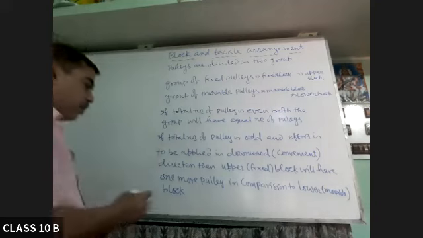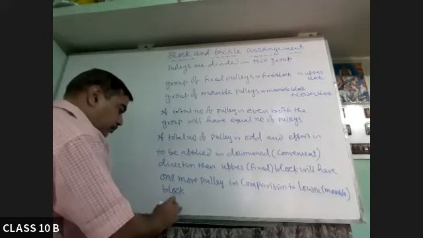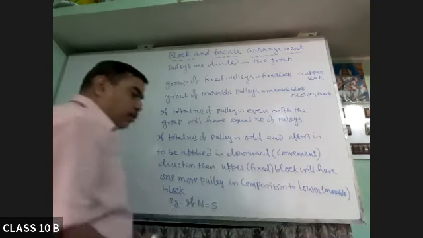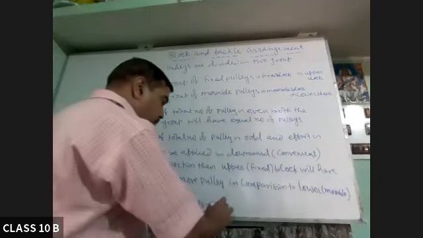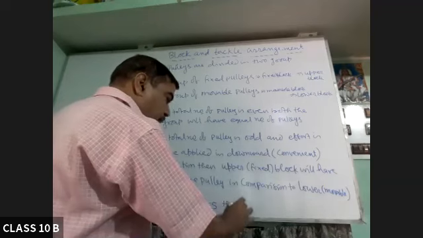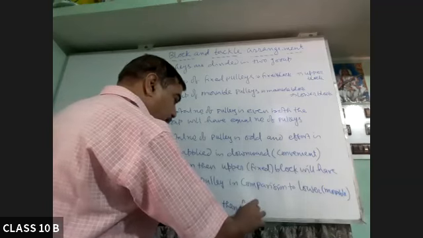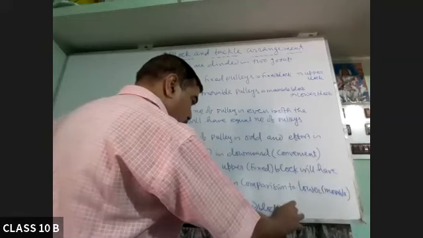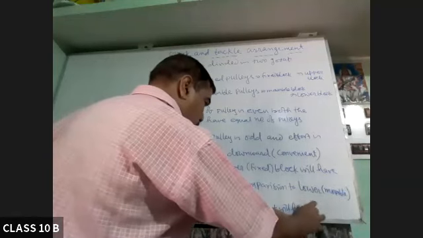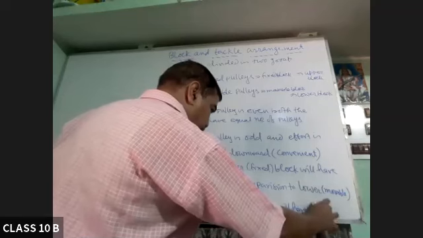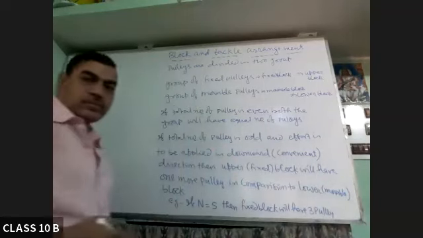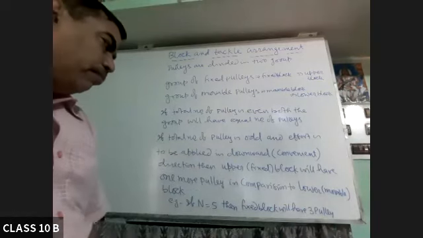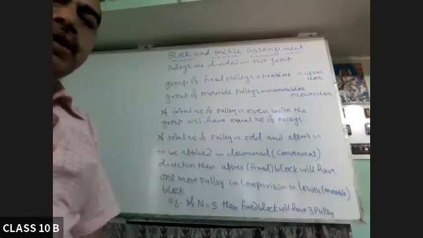So for example, if n, the total number of pulleys, is 5, then the fixed block will have three pulleys, and naturally the movable block will have two pulleys.